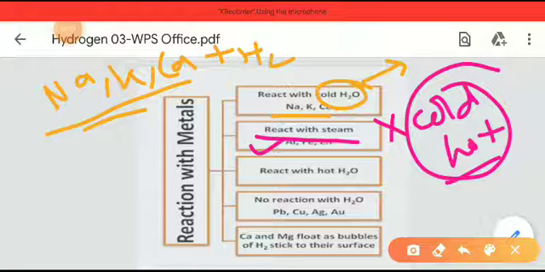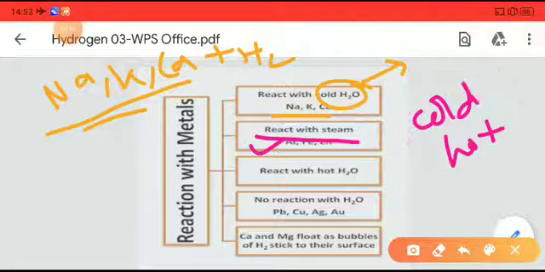So iron, aluminium and zinc are less reactive than sodium, potassium and calcium, because they require heat energy, that is steam, to undergo a reaction with water. So we can say aluminium, iron and Zn, that is zinc, are less reactive than sodium, potassium and calcium.